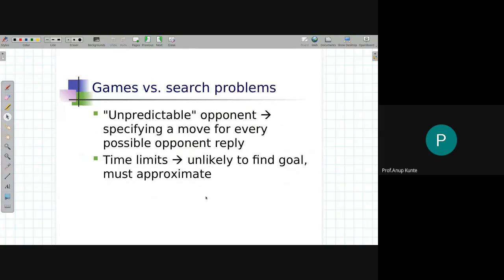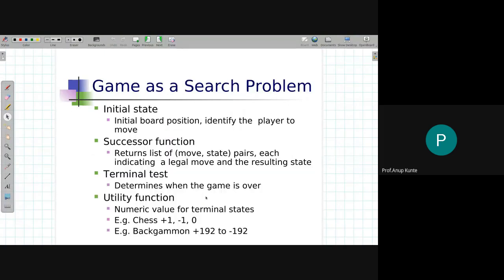Game theory, I'm not going to talk about it. Search problem versus game problems, I don't think we should talk about it. You will recollect or understand it. So, game as a search problem. If I want to represent a game that is a two-player, deterministic, fully observable, turn-taking, zero-sum environment, and I want to solve it, or rather first represent it, using a search problem, then these things I need to define.